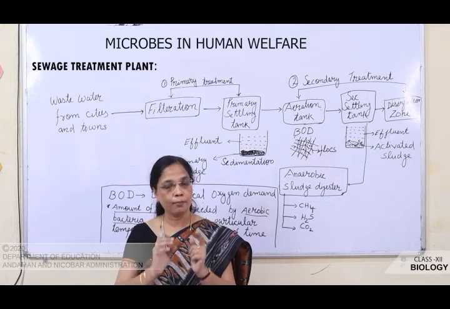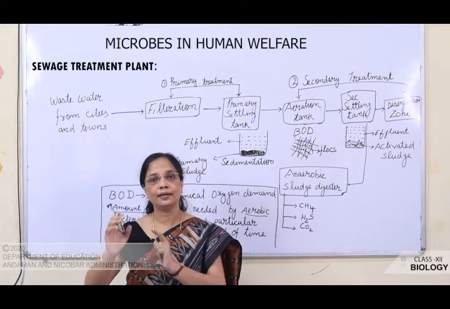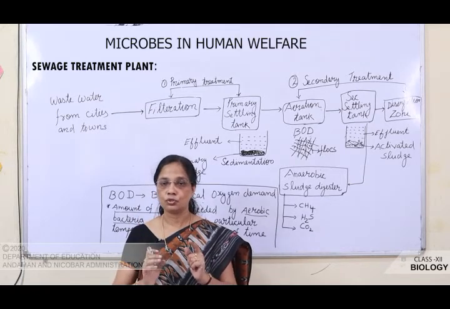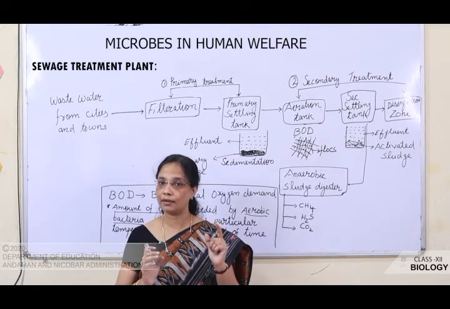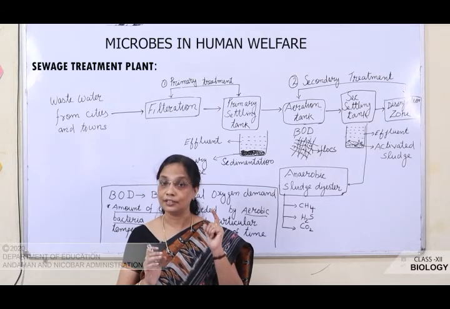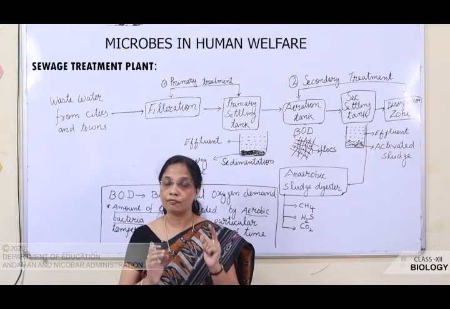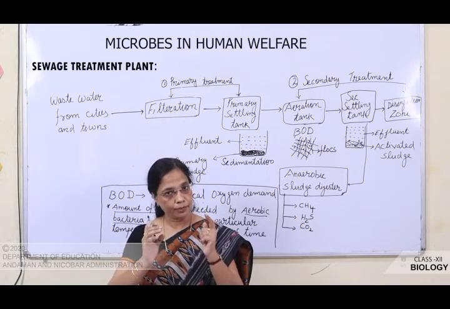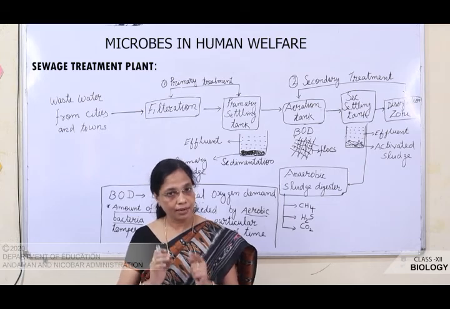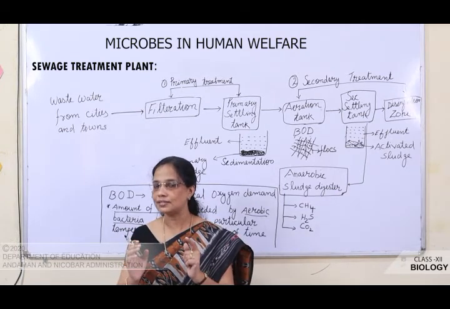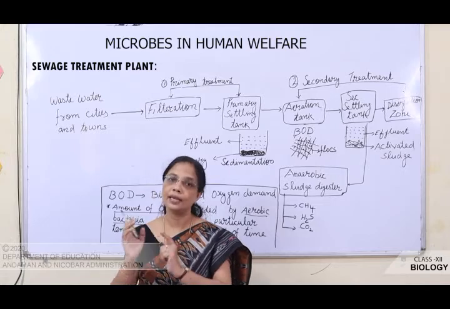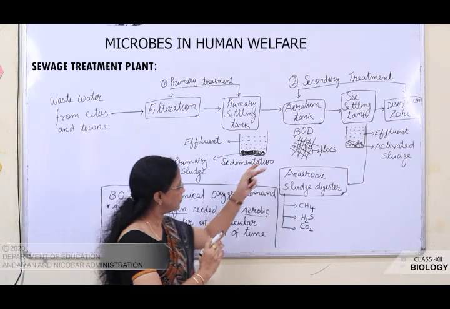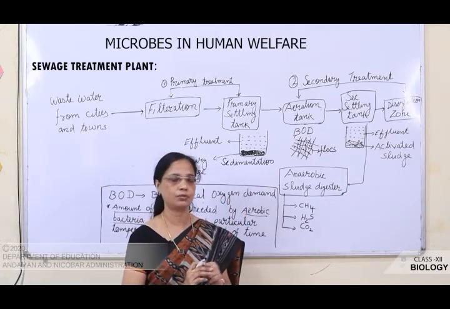So, we can say BOD is directly related with the water pollution. It acts as a parameter. When the BOD level of the water is checked continuously in order to find out whether the pollution level is reduced or not. So, when the BOD level is reduced, that means the water is having less pollution. Less BOD level, less pollution. So, when the BOD level is significantly reduced, what happens?